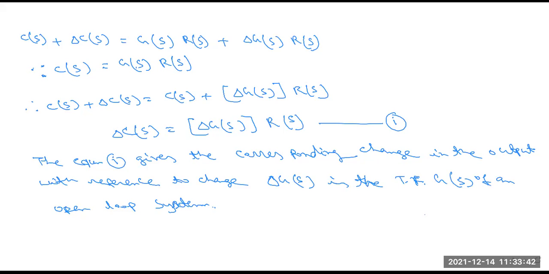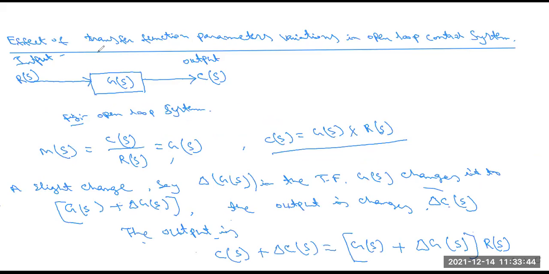This is basically the topic: the effect of transfer function parameters in an open loop control system. This is an open loop control system because no feedback loops are present. The equation we write is M(s) = C(s)/R(s), or G(s) = C(s)/R(s). M(s) and G(s) are the same thing, both transfer function terms. So in this equation, C(s) = G(s) into R(s).